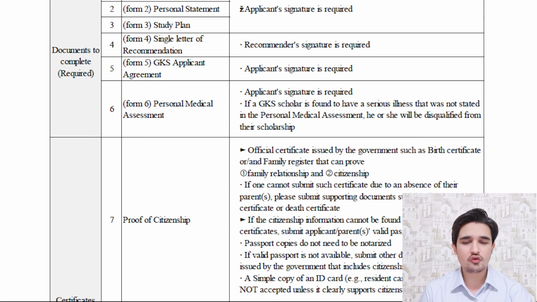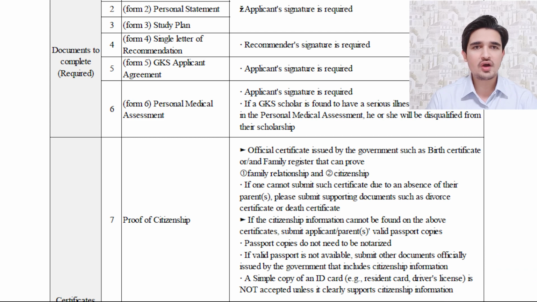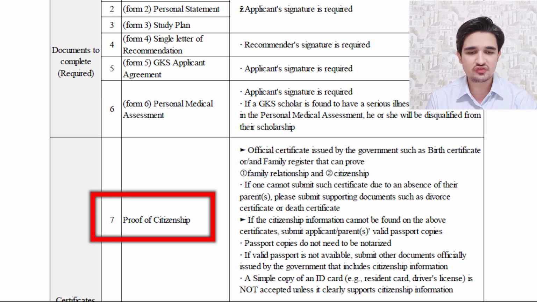In this video I will focus on other documents, that is, how you can prepare your transcripts, educational certificates, your proof of citizenship, and other documents. Now I will discuss the other documents one by one. For proof of citizenship, you can submit your birth certificate, your passport, or if a passport is not available, then you have to submit your ID card. All these documents must be in English. If they are not in English, you have to translate them into English.